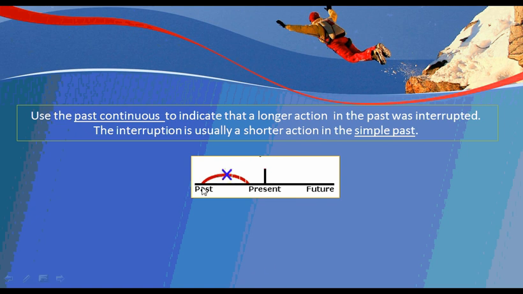We have the past and the present. All these events are in the past. While an event is going on in the past, it is interrupted here, is stopped. So we have a continuous action and then we have an interruption here, a stop, that is the simple past. So to explain, we have here one sentence. He was talking on the phone when the storm began.